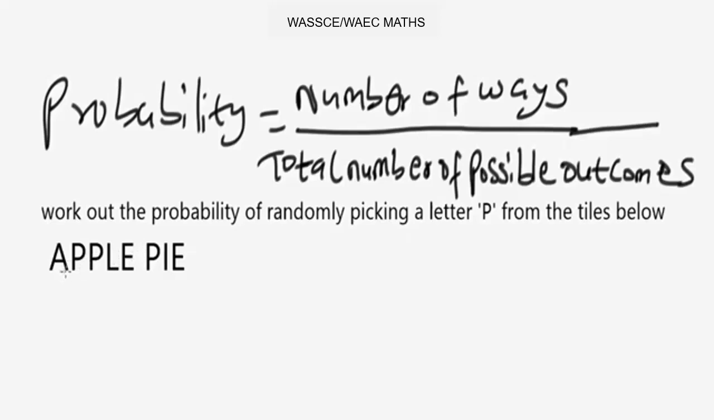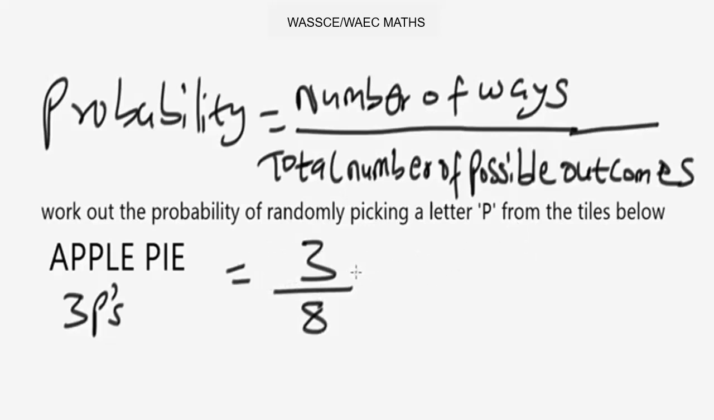If you check, you see that we have 3 P's. And there are 8 tiles altogether: 1, 2, 3, 4, 5, 6, 7, 8. So we have 8 letters. Now, from the formula, probability is equal to number of ways over total number of possible outcomes. So this will be the number of ways to pick a P, which is 3, over the total number of possible outcomes, which is 8. And this will be the probability of randomly picking a letter P from the tiles.